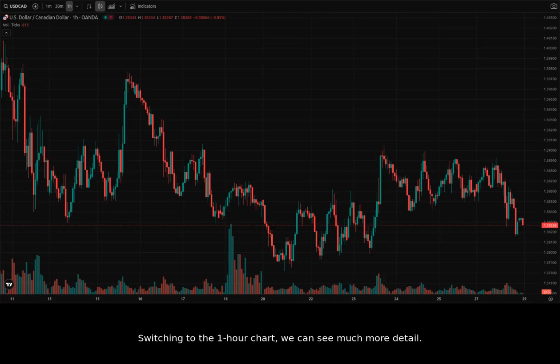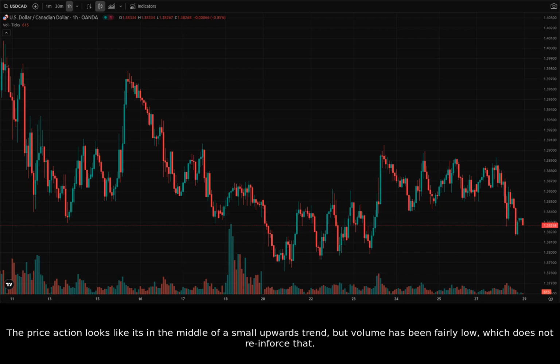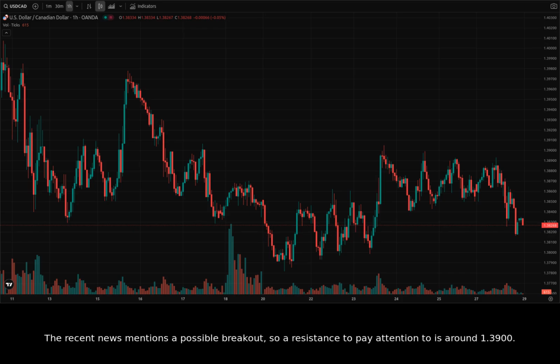Switching to the 1-hour chart, we can see much more detail. The price action looks like it's in the middle of a small upwards trend, but volume has been fairly low, which does not reinforce that. The recent news mentions a possible breakout, so a resistance to pay attention to is around 1.3900. Let's see if the 15-minute chart can give us some clues about the short term.